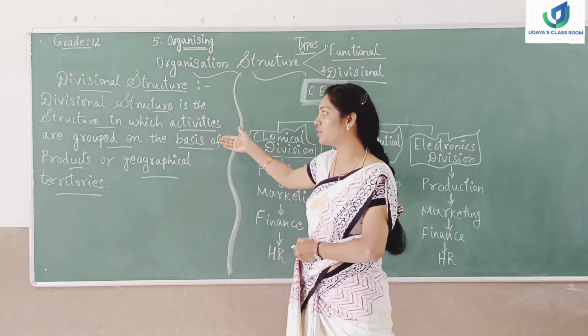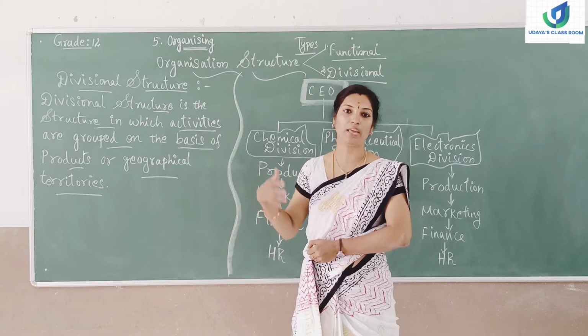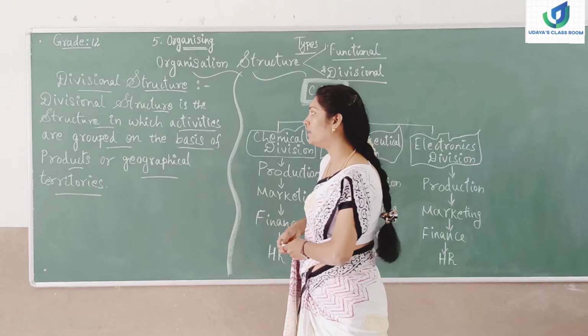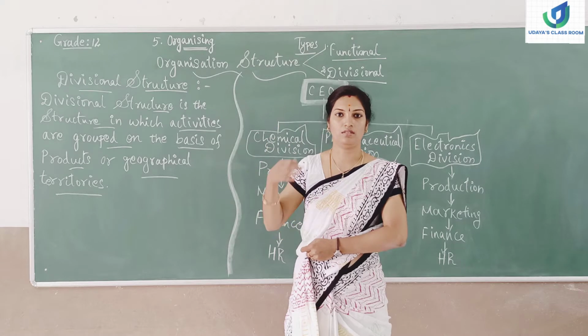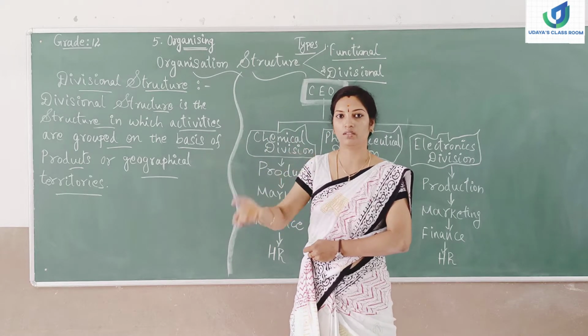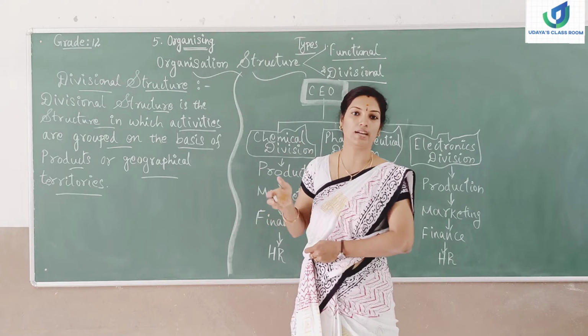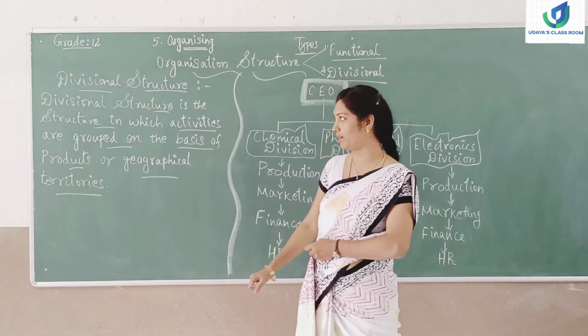So the divisional structure will be suitable for organizations dealing with various products, or if a particular organization is doing service beyond the geographical boundaries, or they are serving throughout the country, this divisional structure will be suitable for those kinds of organizations.